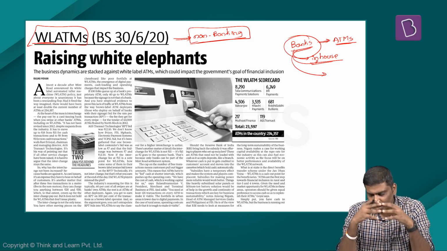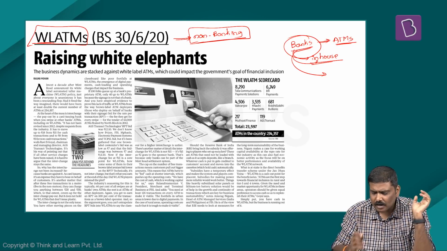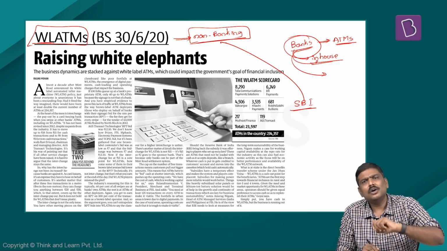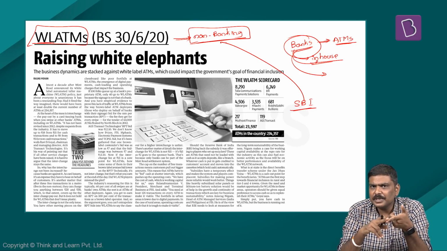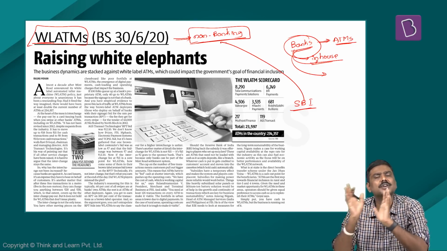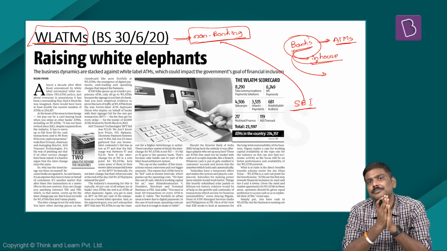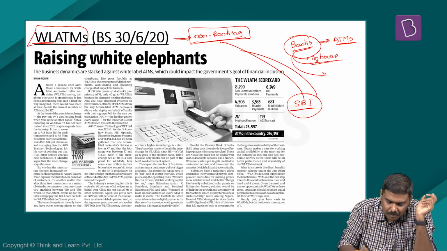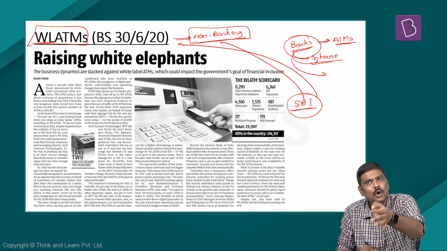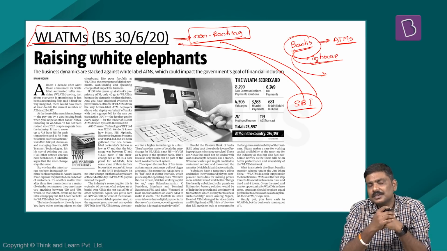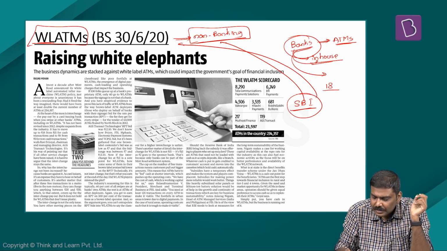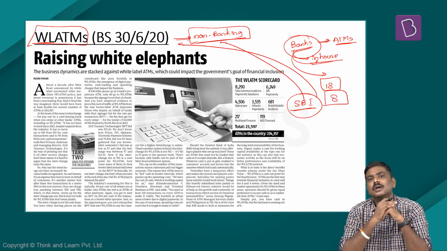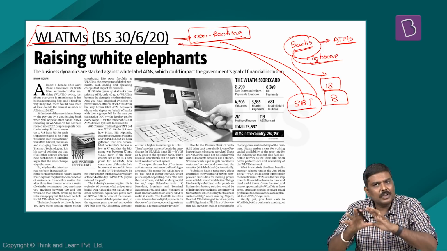Imagine you hold a card of, let's say, either the debit or credit card of SBI. You go to this particular white label ATM and you conduct a transaction. It could be a cash based transaction or a non-cash based transaction. Now, once you complete the transaction, the bank which has issued the card to you will be paying a certain amount to this particular white label ATM operator. In case of the cash based transaction, it is 18 rupees. In case of a non-cash based transaction, it is 8 rupees per transaction. This is how the white label ATMs will operate.